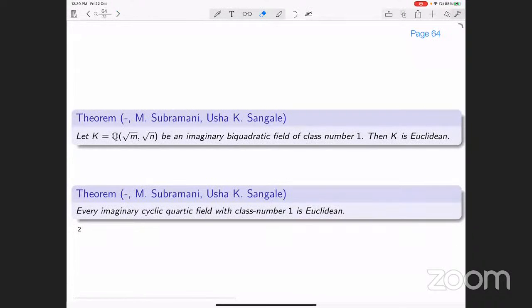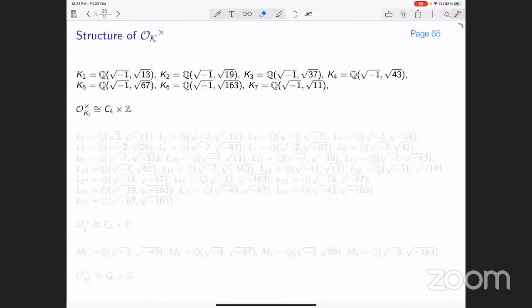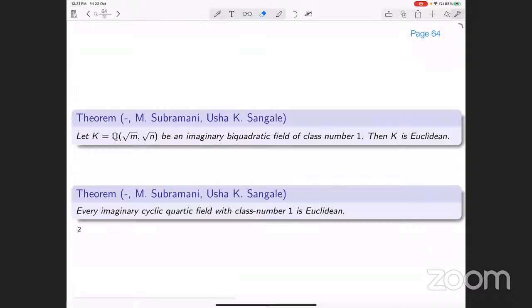So let's take K to be Q(square root of M, square root of N). So the theorem says that all imaginary biquadratic fields of class number 1 are Euclidean. And similarly, all imaginary cyclic quartic fields with class number 1 are Euclidean. So this has appeared in the Rendiconti journal this year.